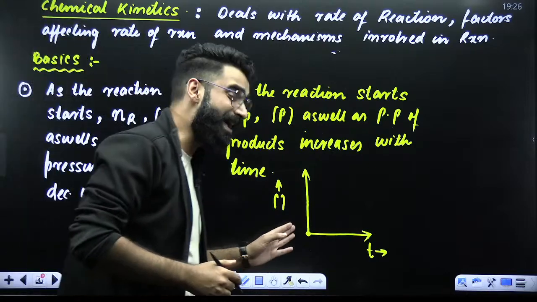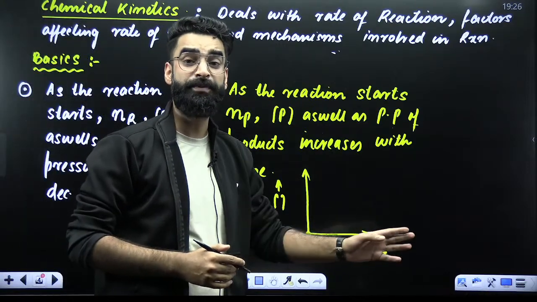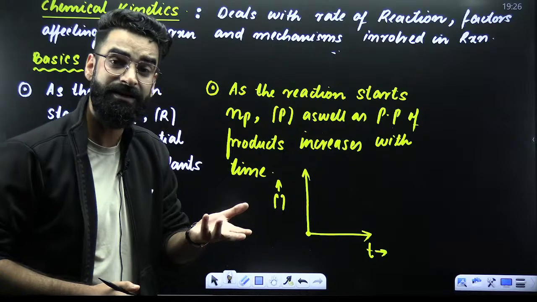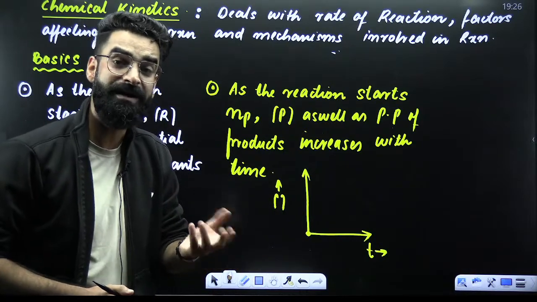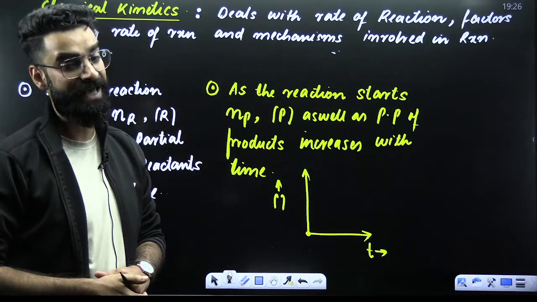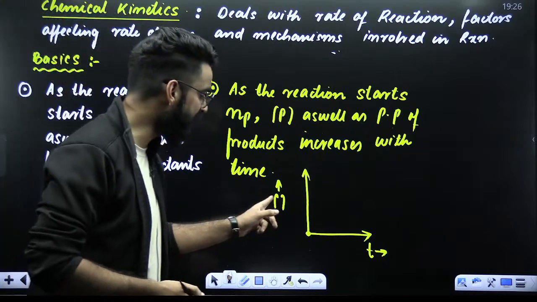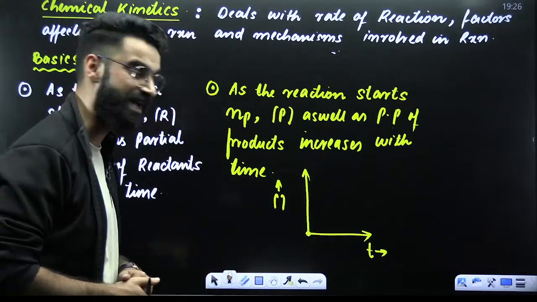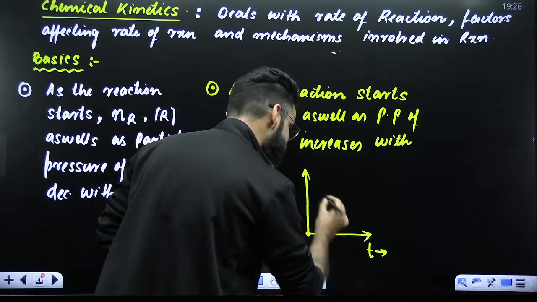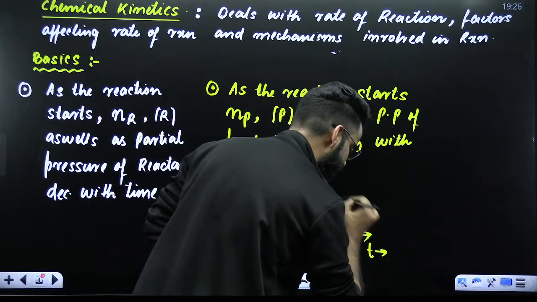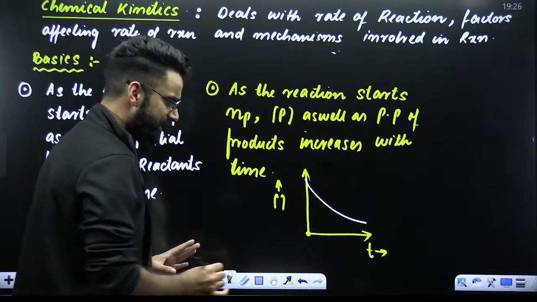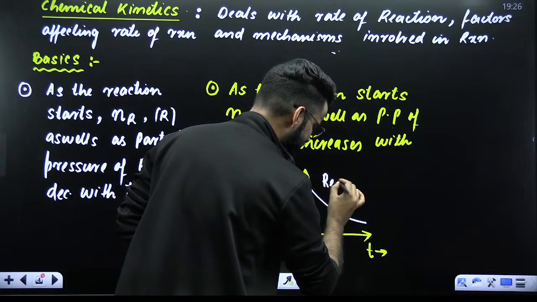And as the reaction proceeds, moles of reactant, concentration of reactant, as well as partial pressure of reactant decrease with time. Over here, I'm plotting a curve between concentration versus time. And we know as the time proceeds, concentration of reactant decreases with time. Perfect. So this particular graph, it is basically valid for what?